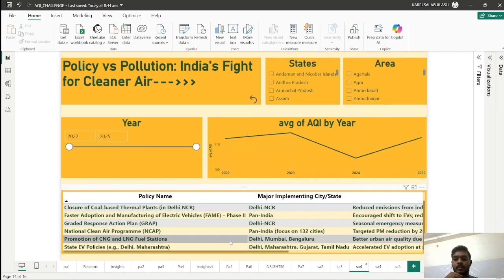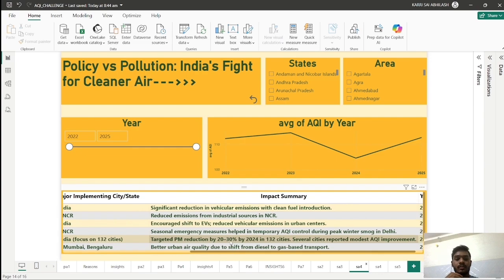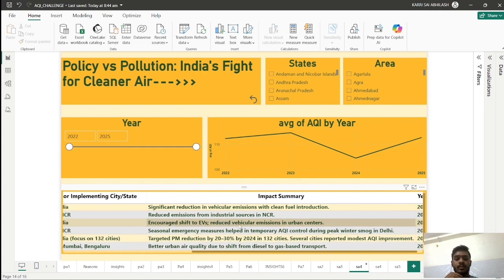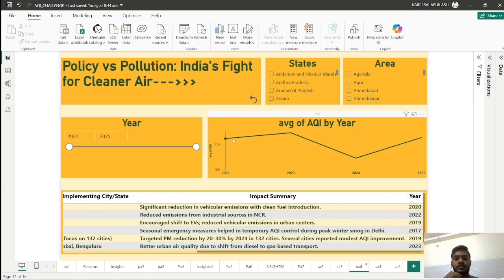So here you can see the policy names and the year they were implemented. It shows the AQI value varies from year to year. Here you can see that the average AQI is 112 and the average AQI is 104. So the average AQI has decreased gradually.